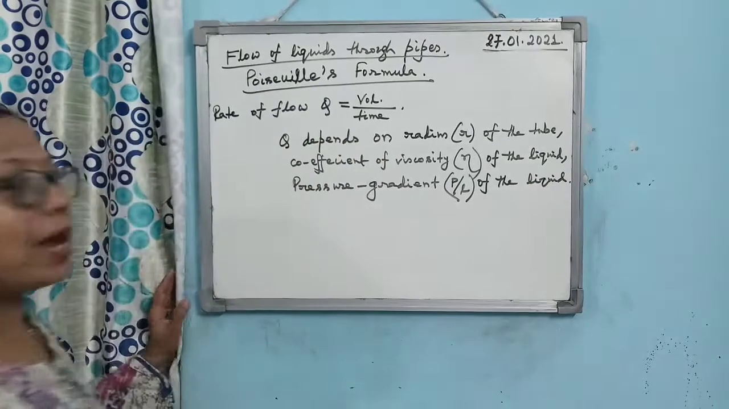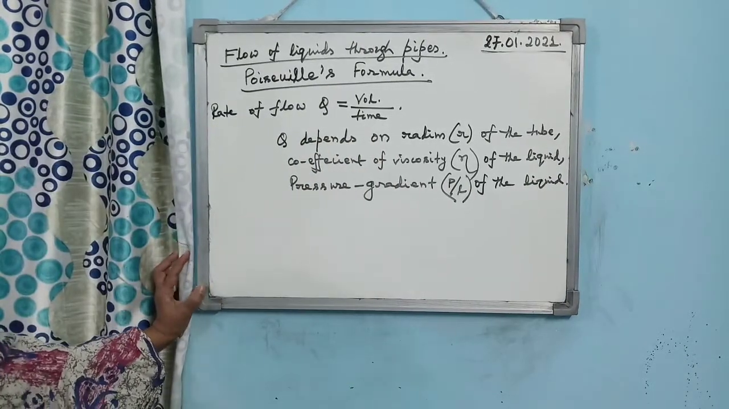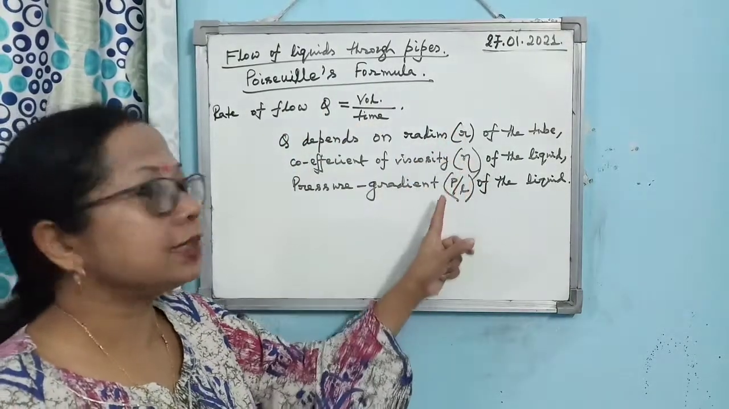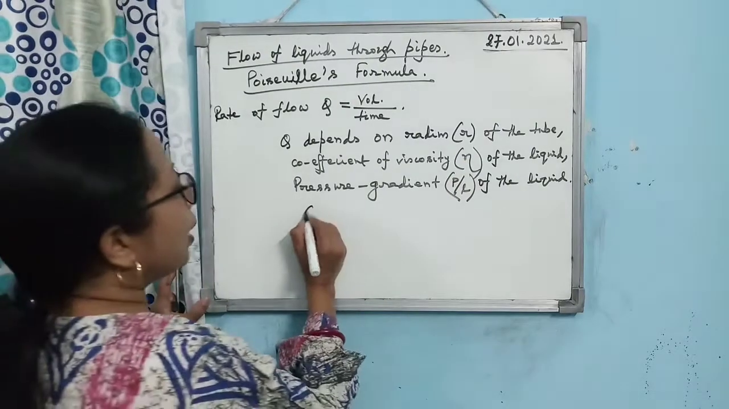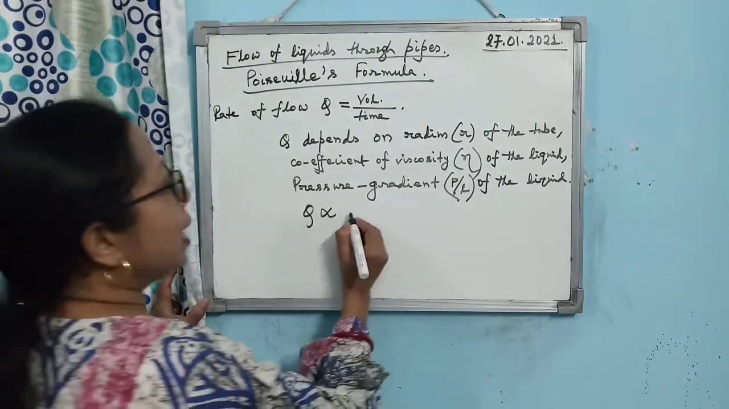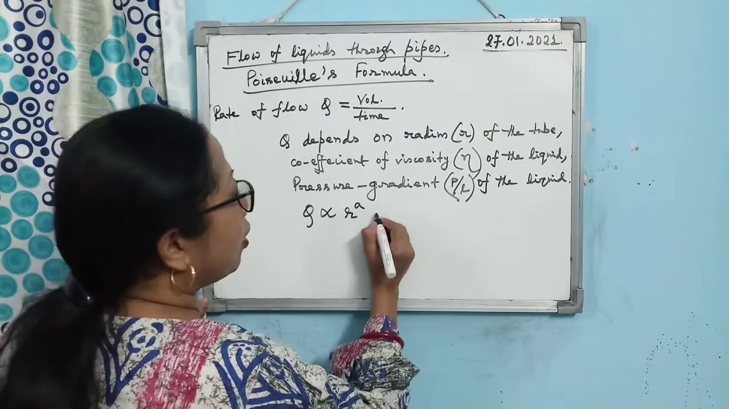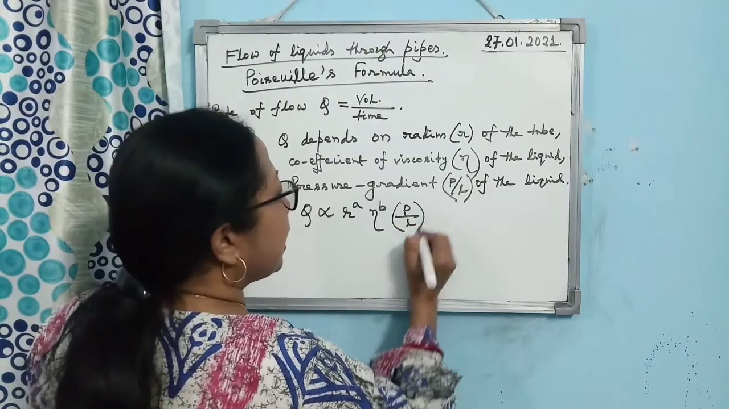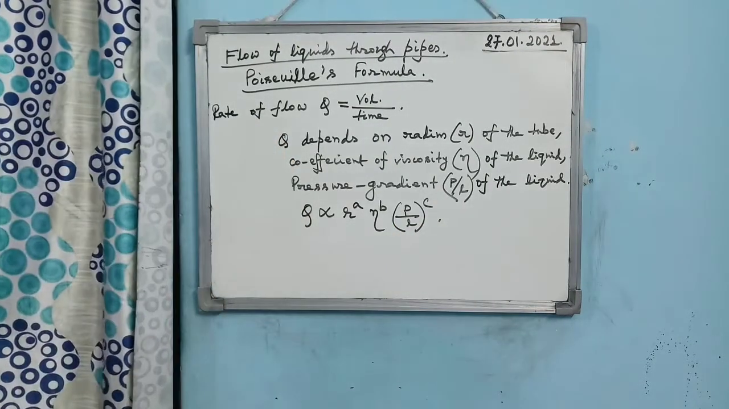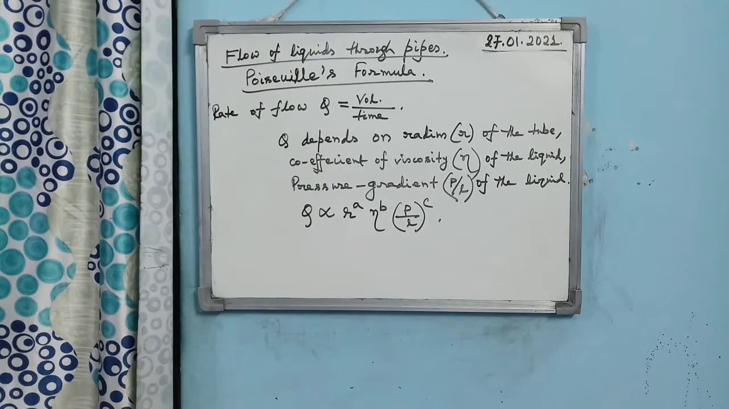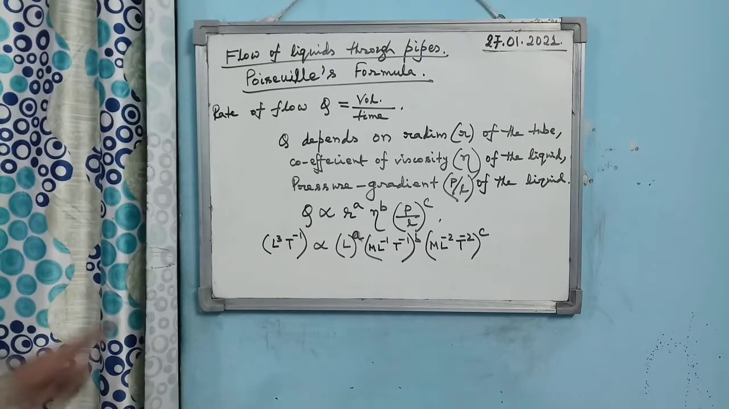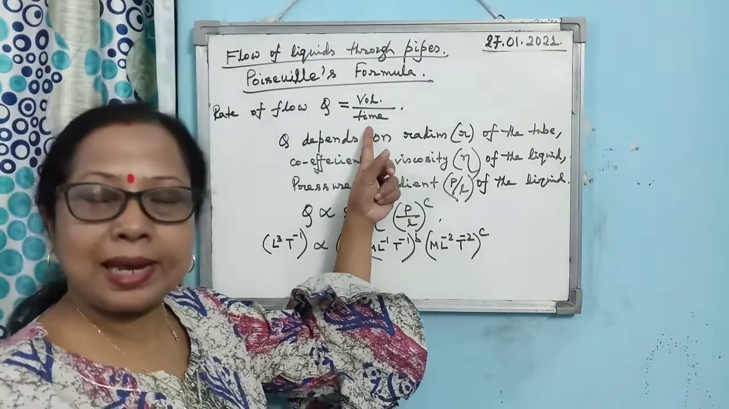Now, applying the concept of dimensional analysis, you can find out the exact relation between Q, R, eta and the pressure gradient. So what is the concept? Already all of you know that we assume this way, Q proportional to R to the power A, eta to the power B, P by L to the power C. Now you have to substitute the dimension of all the quantities. The dimension of Q, volume per time, is L cubed T to the power minus 1.